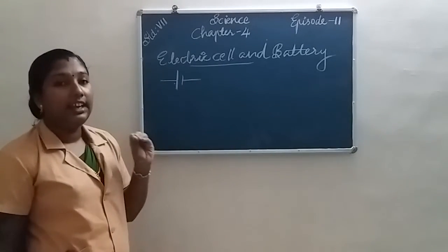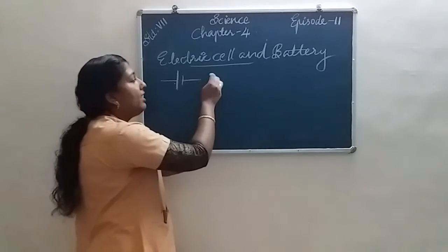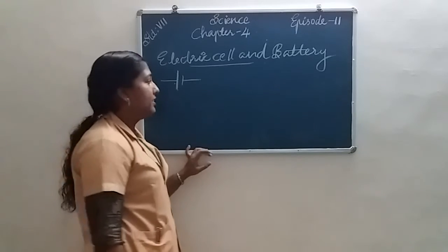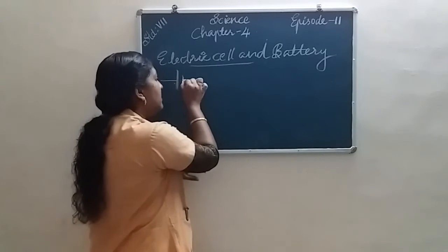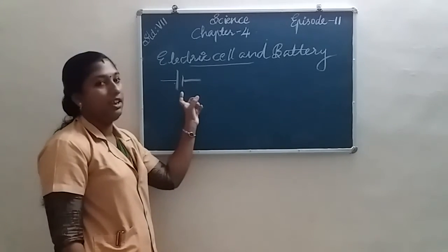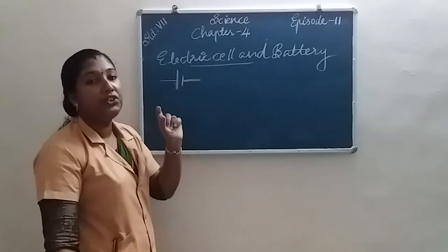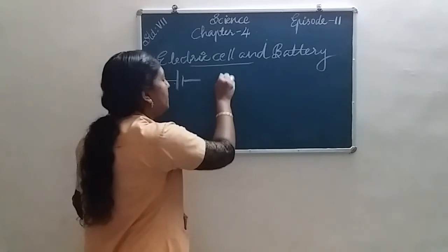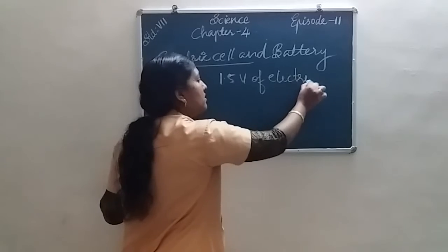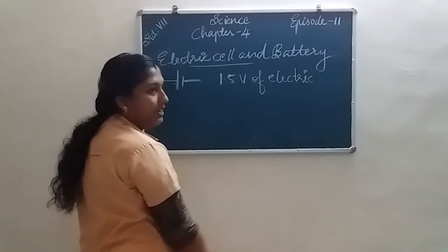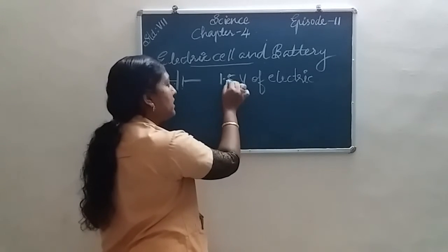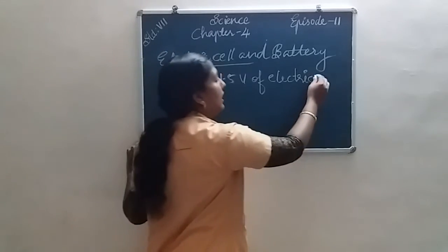A single cell provides 1.5 volt of electricity. If we use a single cell in appliances or many devices, we get 1.5 volt of electricity.